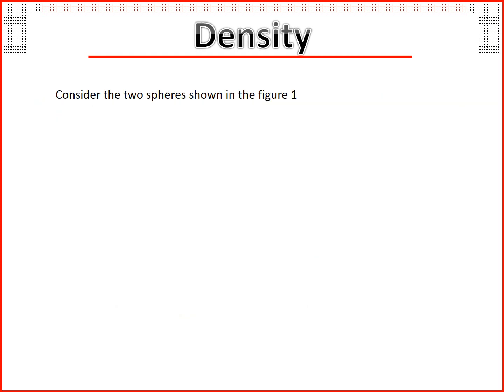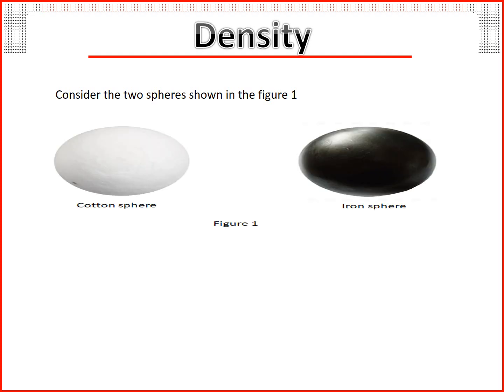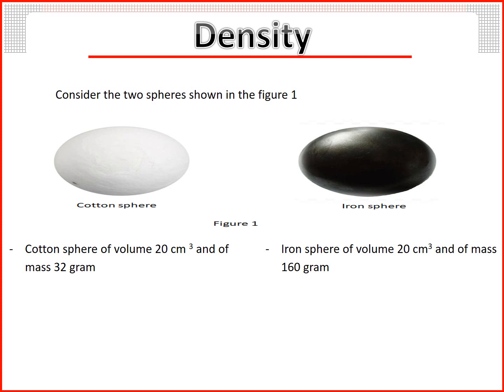Another example. Consider the 2 spheres shown in figure 1. Cotton sphere of volume 20 centimeter cube and of mass 32 grams, and iron sphere of volume 20 centimeter cube and of mass 160 grams.